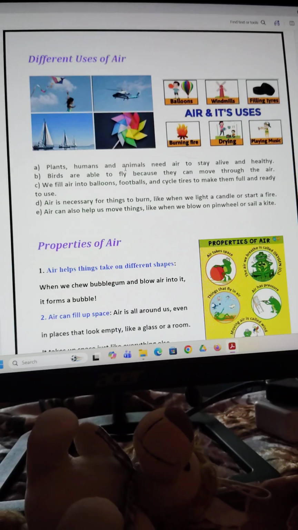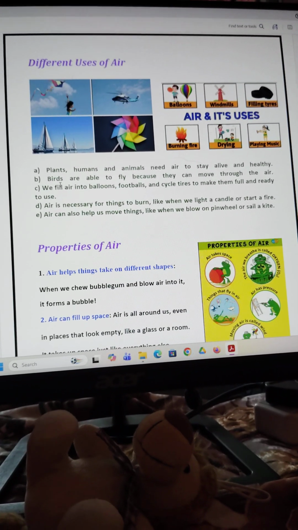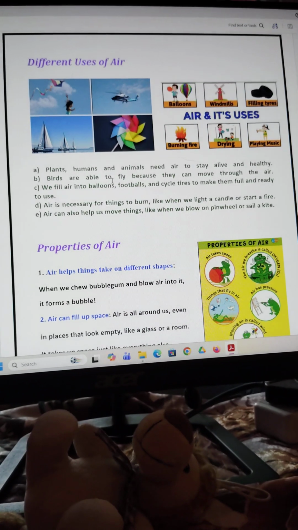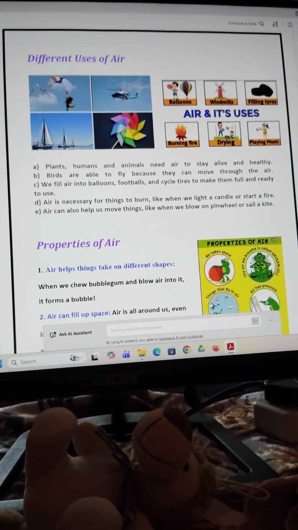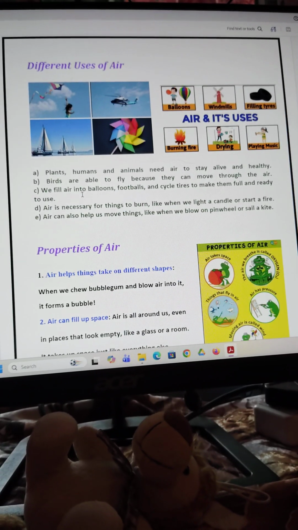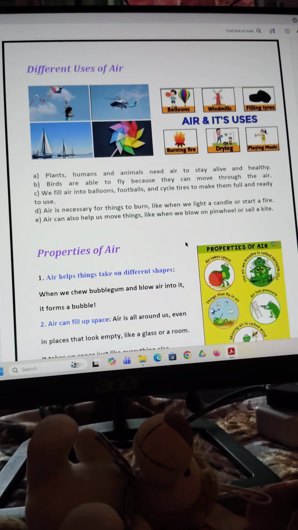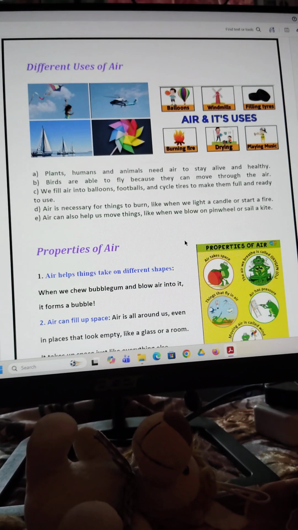Plants, humans and animals need air to stay alive and healthy. Birds are able to fly because they can move through the air. Then we fill air into a balloon, football and cycle tire to make them full and ready to use.